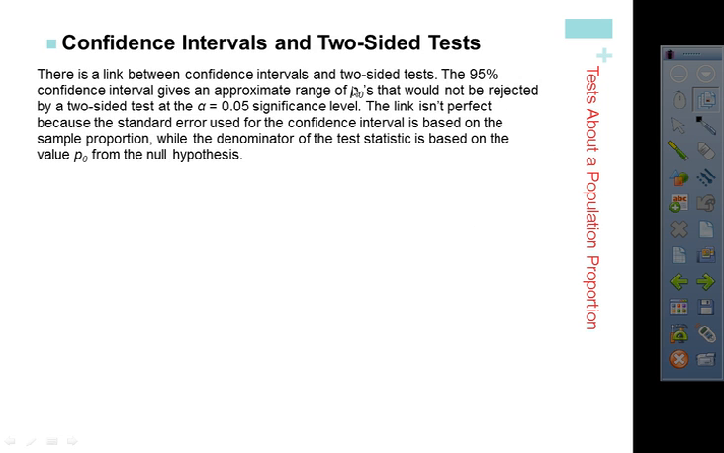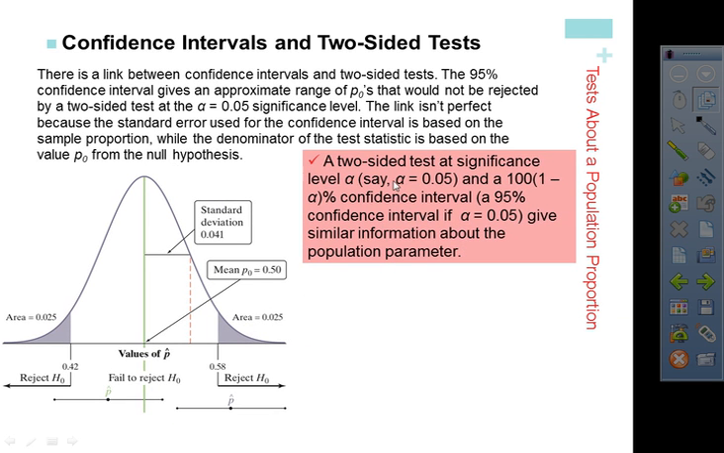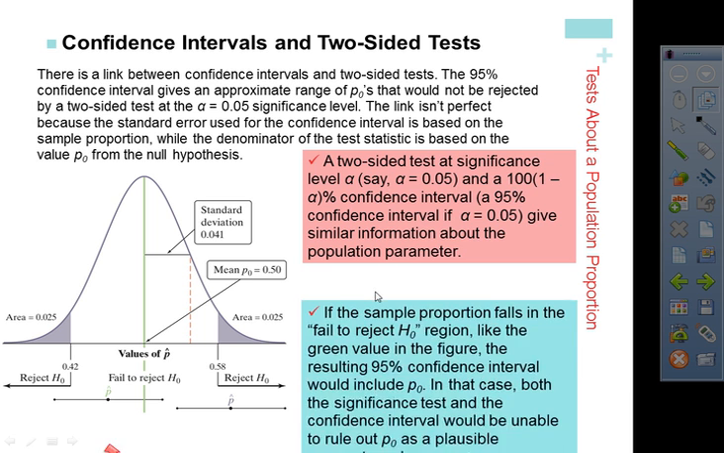And here we talk about the link between, like I just said, confidence intervals and two-sided tests. A 95% confidence interval gives an approximate range for p naught that would be rejected by a two-sided test with alpha equal to 0.05. The link isn't perfect because the standard error used for the confidence interval is based on the sample proportion, while the denominator of the test statistic is based on p naught from the null hypothesis. All right, so they're showing you this. A two-sided test with significance level alpha and a 1 minus alpha confidence level give us similar information about the framework. They're showing you where it comes from.